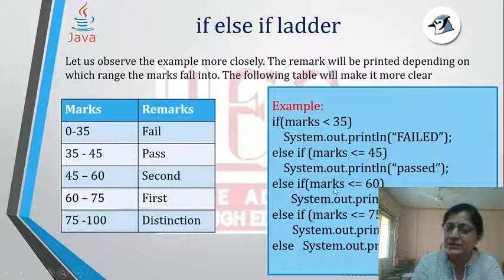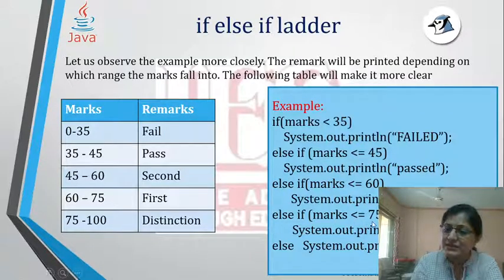It has come here because the marks was greater than 45. 75 is greater than 45, but still it will not print second class because this condition is not evaluating to true. Marks less than 60? No, 75 is greater than 60. So it is not doing this. It will not do second class. Then it goes on to the next statement.